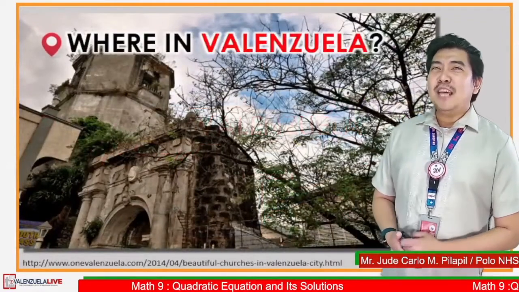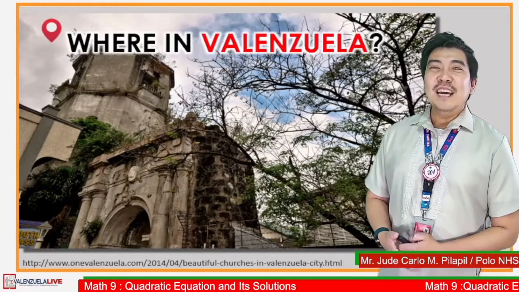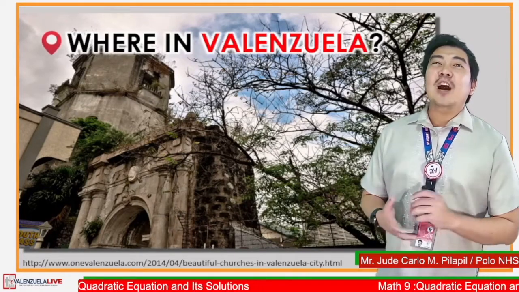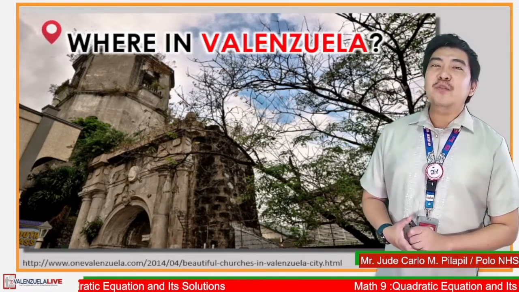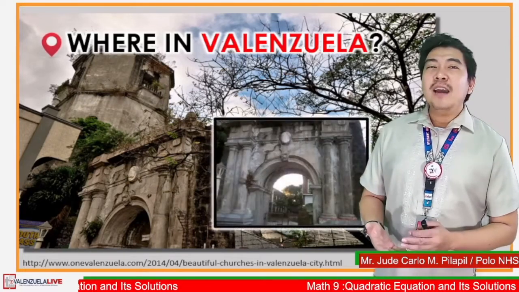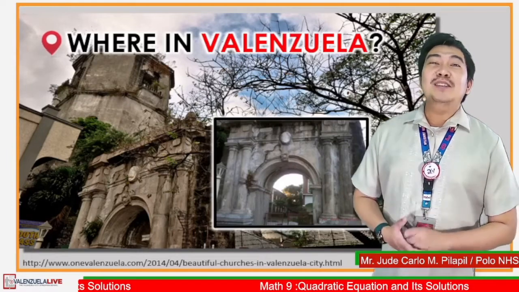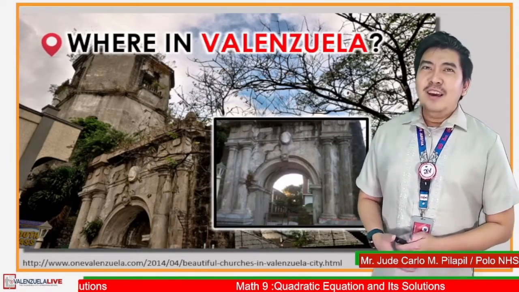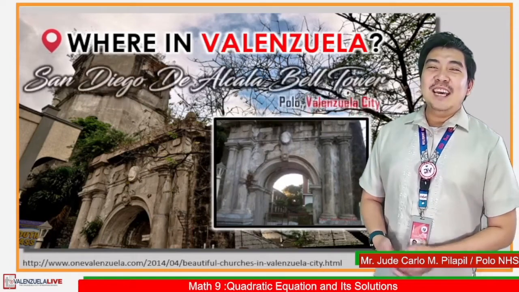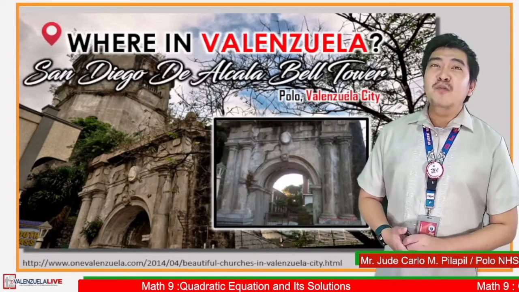How about the second picture? Where can you find this? This structure is said to be over 400 years old and is a cultural and religious relic of the past Spanish era. The tower, along with the entrance arch, is the only remaining structure of the original church built in 1632. Where is this place? Very good! This is the San Diego de Alcala Bell Tower that can be found in Polo, Valenzuela City.